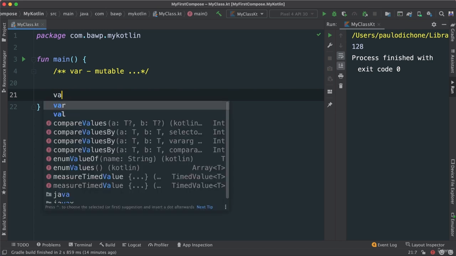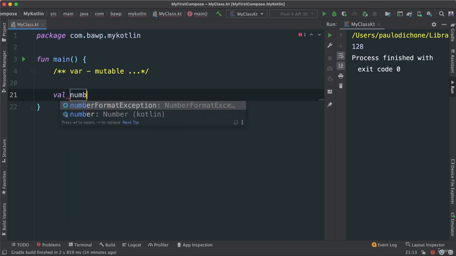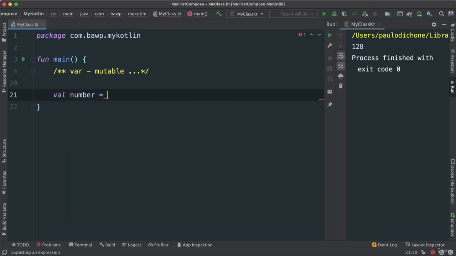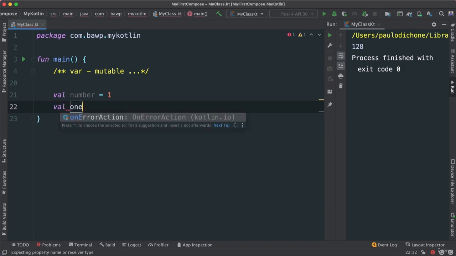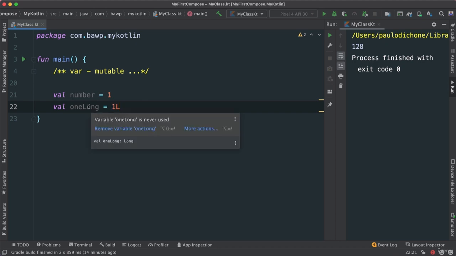So if I say, for instance, val number and set this to 1, automatically this is an integer, because we are explicitly saying that number will hold 1. So it's an integer. However, if I say val oneLong and give it, say, 1, and add L, this is no longer an integer, right? This oneLong here is actually going to be a long value.